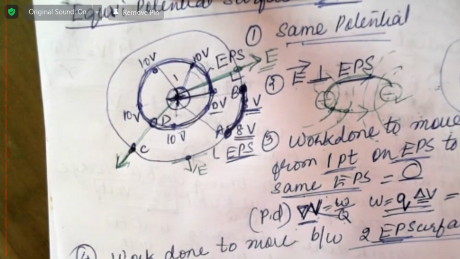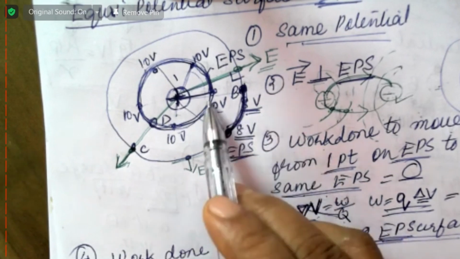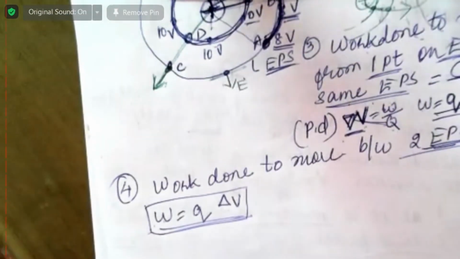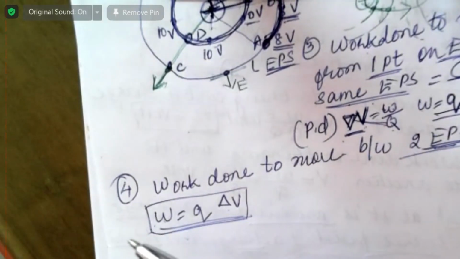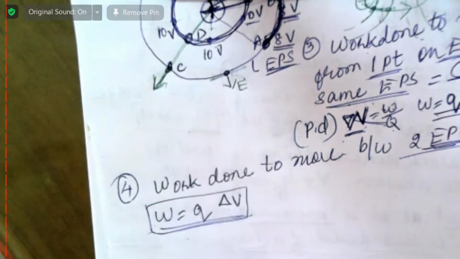So these are the points that you have to remember about equipotential surfaces. And there is one more very, very important formula: you can find electric field strength from the equipotential surfaces.